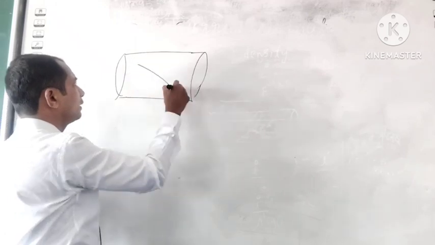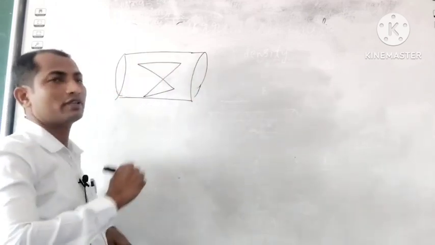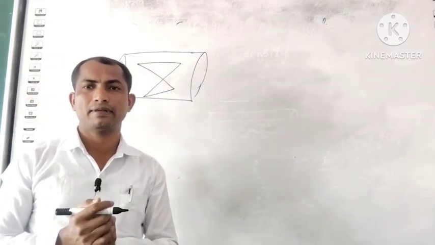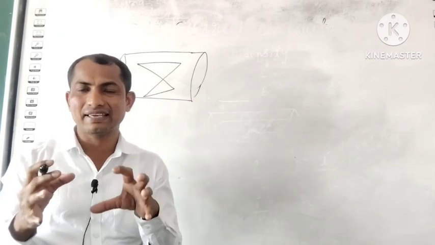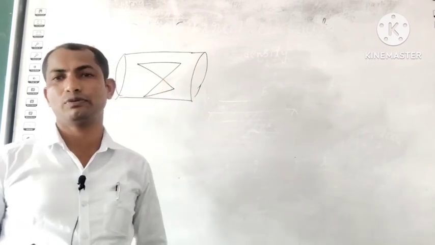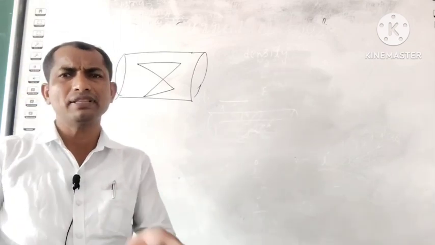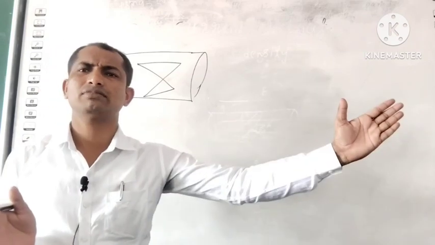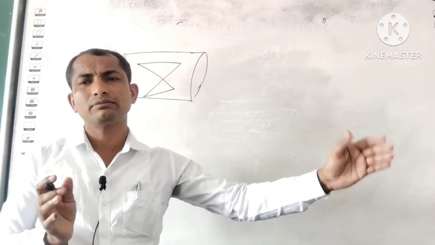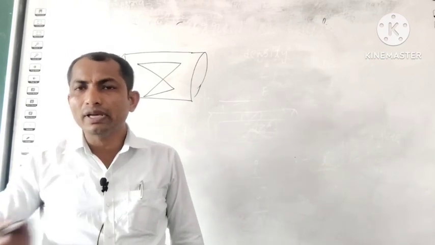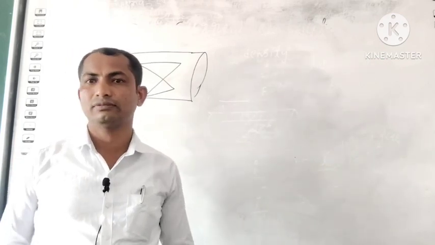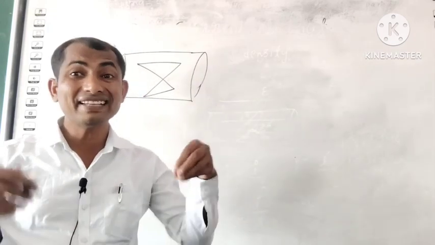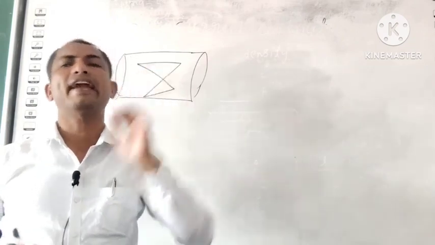Now what is happening here? In this case, the net displacement is equal to 0 because of their random motion. For example, suppose you take the x-axis, y-axis, z-axis. On the positive x-axis, some number of charges are moving, and the same quantity of charges will be moving on the negative x-axis also. Net displacement is equal to 0. In the same way along the y-axis or z-axis. That means net displacement is equal to 0 due to their random motion.